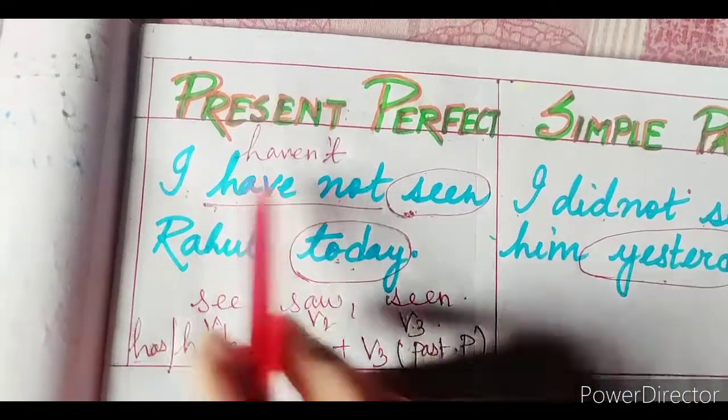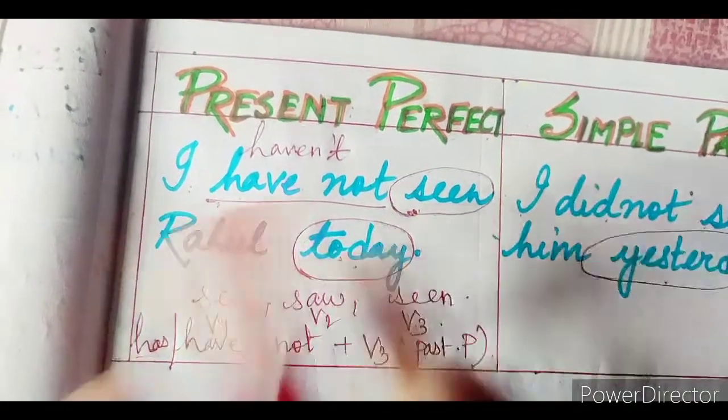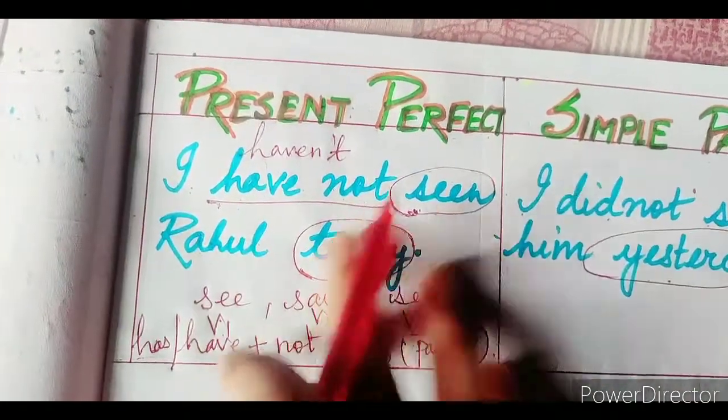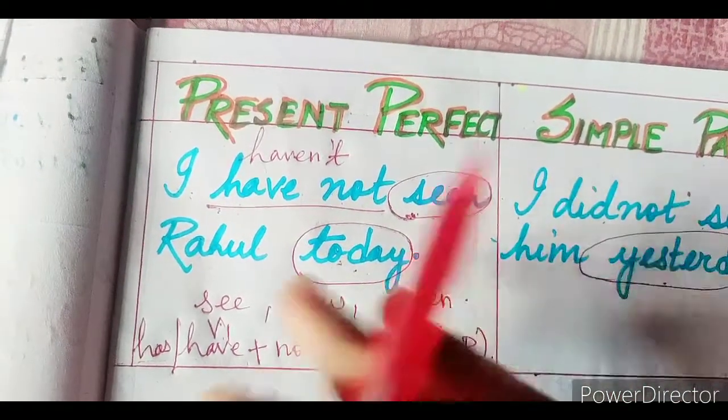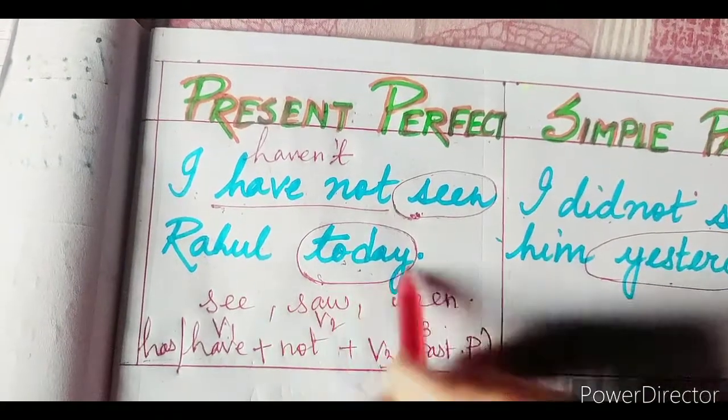Alright. So I have not seen Rahul today. That means till now I did not see him. Today I did not see him. I don't know about future. So I'm linking something which happened in the past to the present moment. That is why I'm using today.